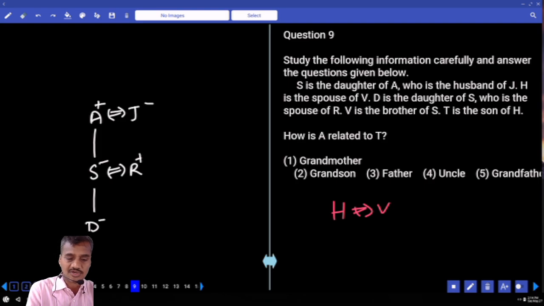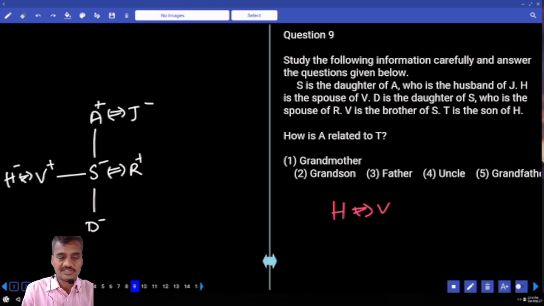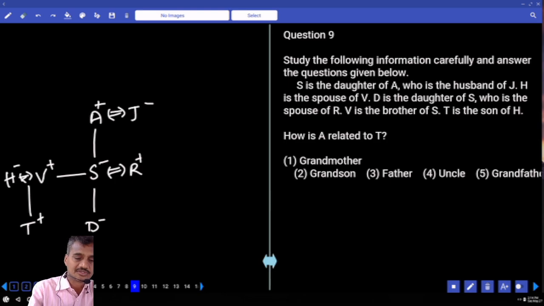And V is the brother of S. And H and V are married to each other. V is male and H is a female. Then T is the son of H. Then how is A related to T? These 2 persons are the children of this one, isn't it? That is T's father's father, that is grandfather. Choice 5, question number 9.